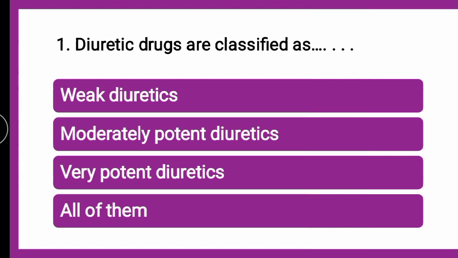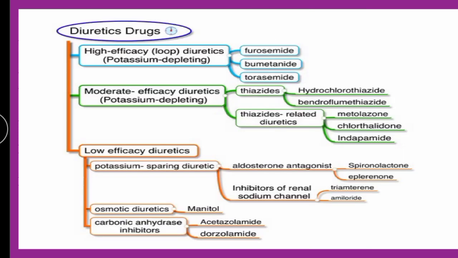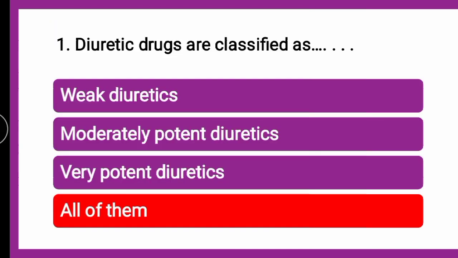So the classes of diuretics, if you will see, they are classified as highly potent diuretics, moderately potent diuretics, low efficacy diuretics, that is less potent or weak diuretics you can call them as, which are sub-classified. So the correct answer is, it is all of them. Diuretics are classified as weak diuretics, moderately potent diuretics, very potent diuretics.